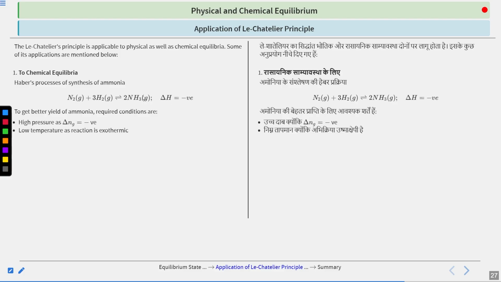Similarly, if delta H is negative, it means the reaction is exothermic, and low temperature will favor the forward direction. If you take a high concentration of reactant, then to consume that reactant, the reaction will move in the forward direction to produce more product. And similarly, if you remove NH3, the product, the reaction will proceed so that the ammonia concentration can be increased.